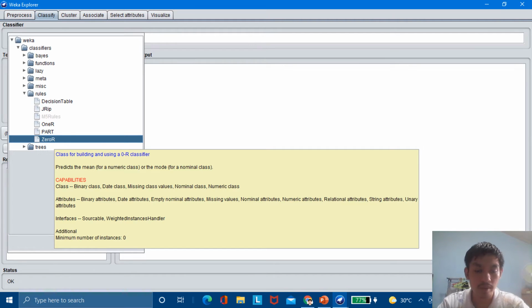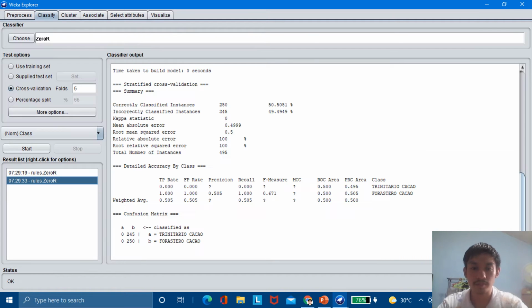Interfaces: sourceable, weighted instances handler. Additional: minimum number of instances 0.